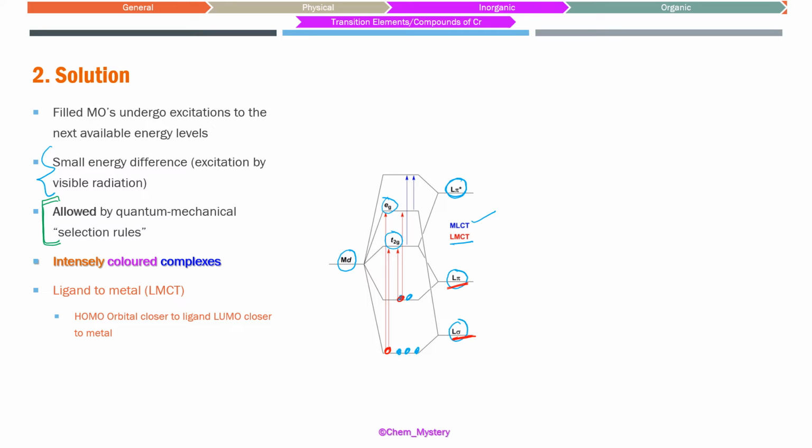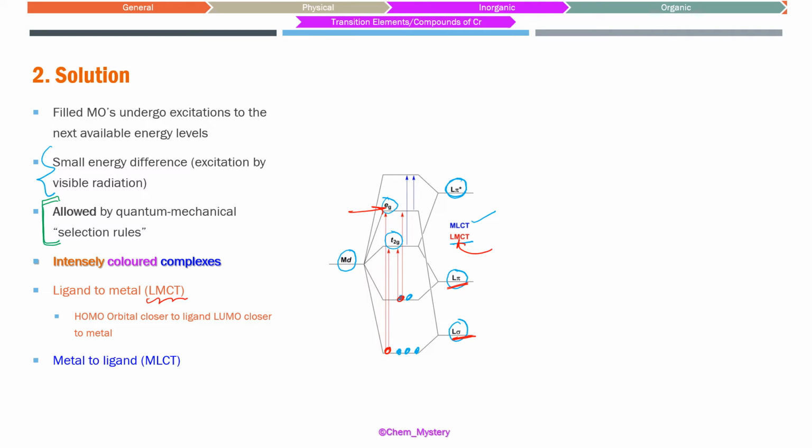You can see that where we have written LMCT, the electrons are going into the empty orbital of the metal. LMCT, when we have written, electrons are going from ligand to metal. That is what we are saying. LMCT is ligand to metal charge transfer. So EG orbitals electrons are basically coming from the ligand. They can be going from the sigma molecular orbital of the ligand, or the pi molecular orbital of the ligand. That is going to be possible.